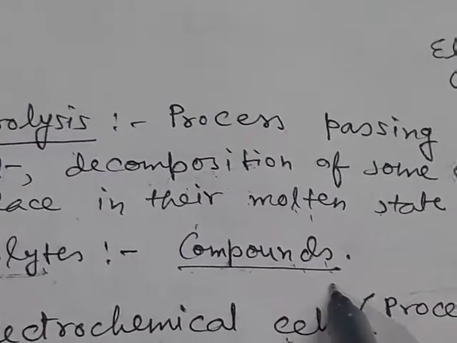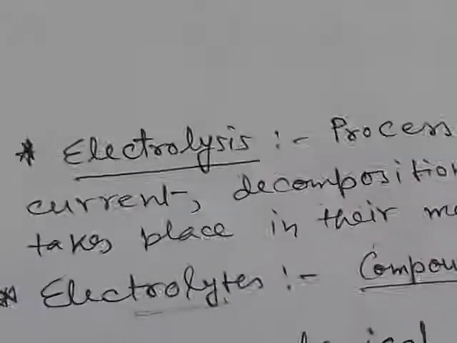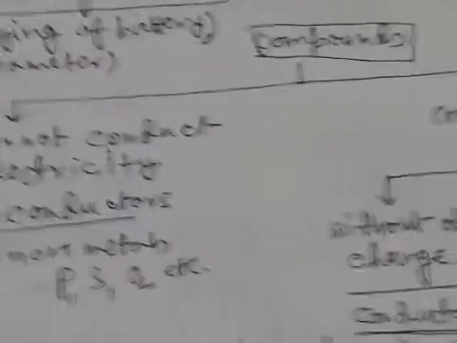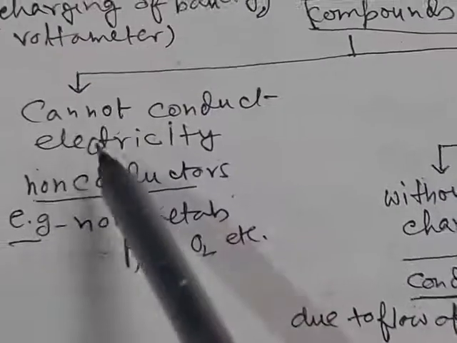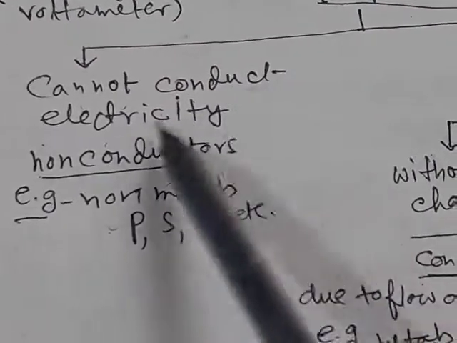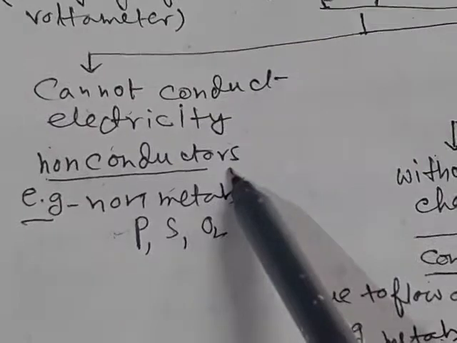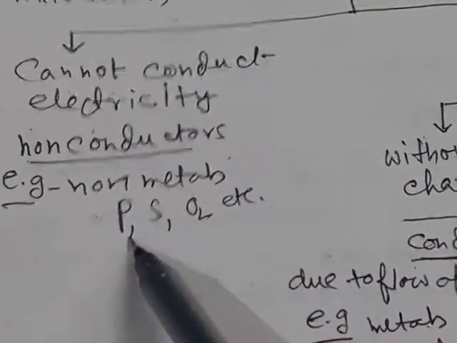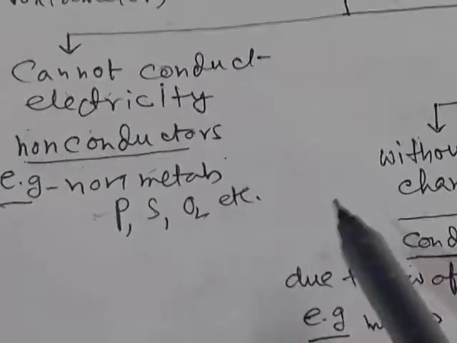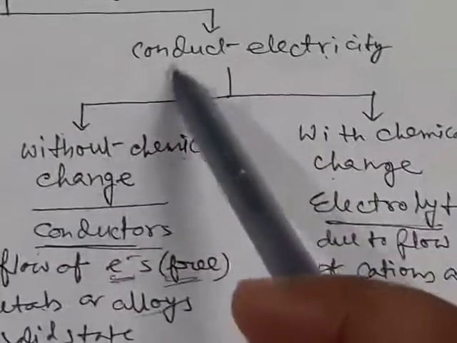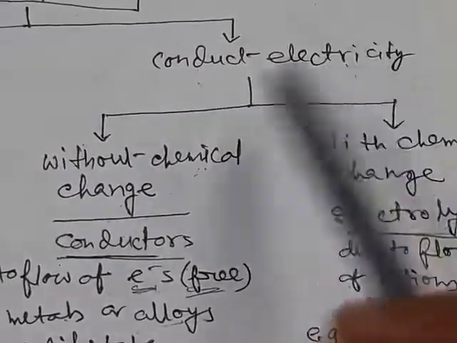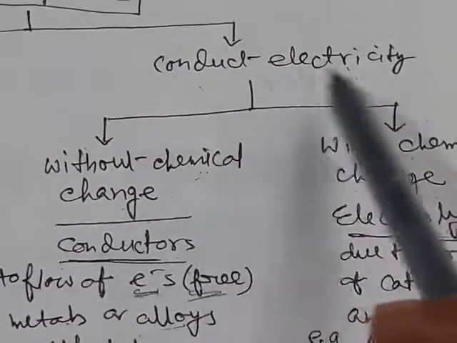And electrolytes are the compounds which undergo electrolysis. Now all the compounds cannot conduct electricity. There are some compounds which cannot conduct electricity, those are called non-conductors. For example, different non-metals like phosphorus, sulfur, oxygen, etc. they are non-conductors, they cannot conduct electricity, whereas some compounds can conduct electricity.